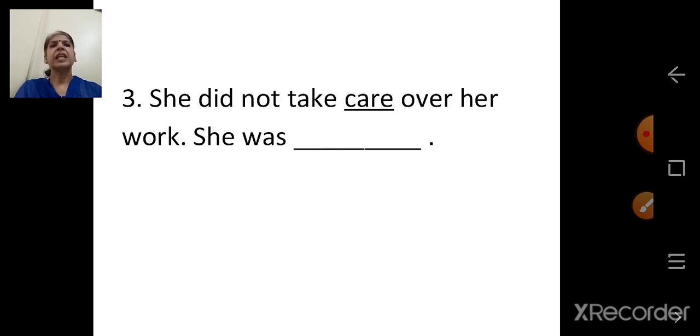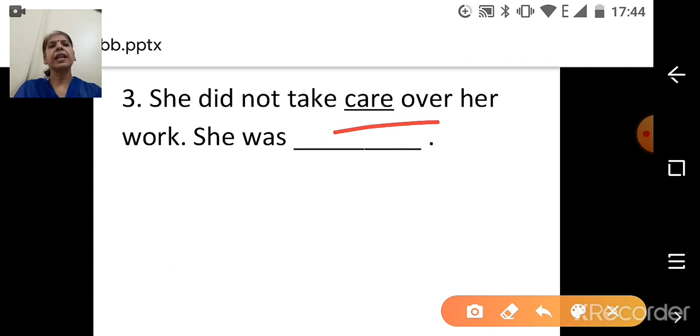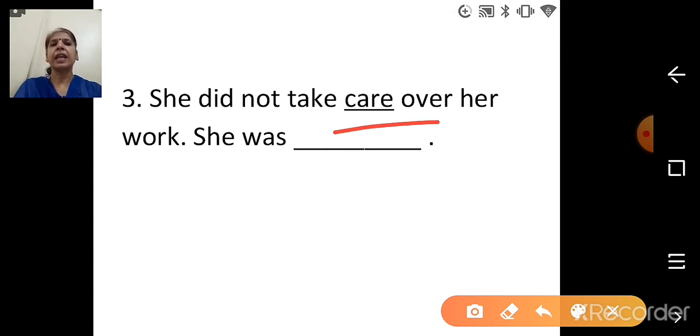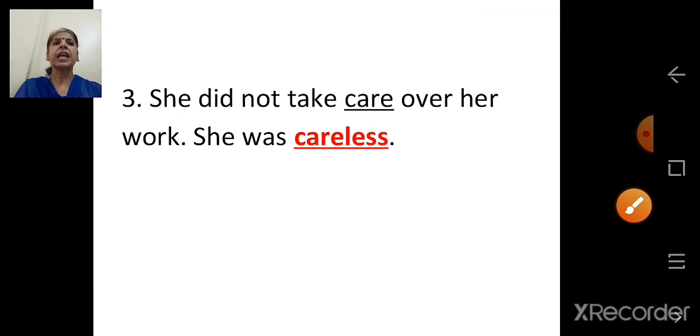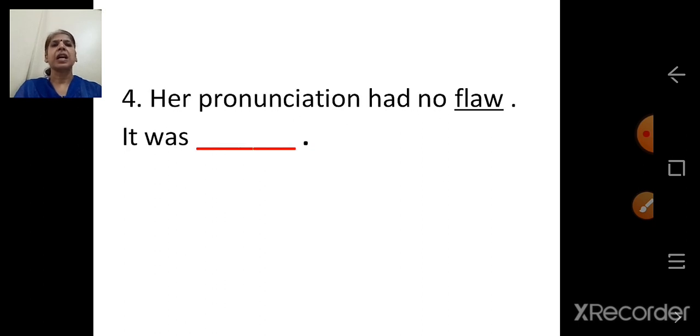Next. She did not take care over her work. She was dash. Which word is underlined? Care. What do we have to add? Less. So care plus less, careless. She was careless. She did not take care over her work.